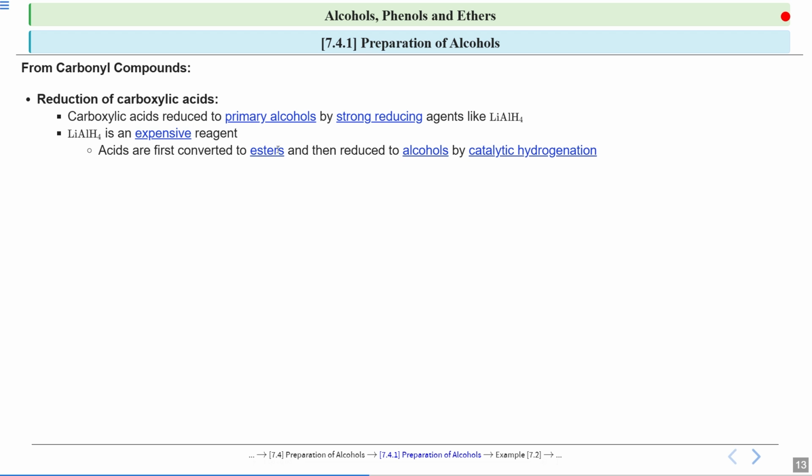Ester group is C double bond O OR. So first my acid is converted to esters and then my esters are reduced to alcohols by catalytic hydrogenation, that is hydrogen in the presence of a catalyst. This is an alternative if we have to prepare it commercially, because lithium aluminum hydride is a very expensive reagent.